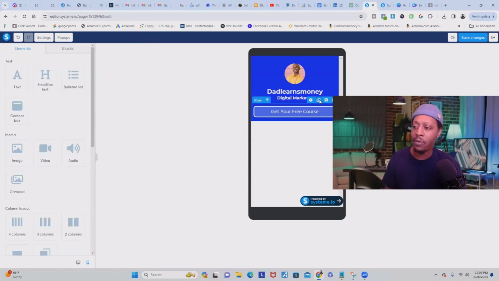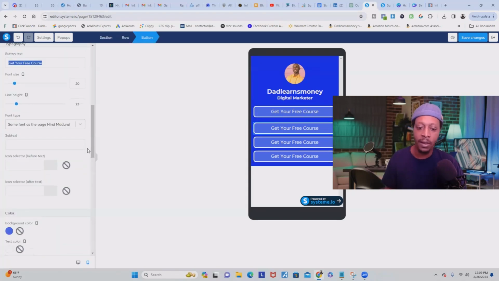All you have to do now is just click on duplicate, and then it's going to make copies of all your buttons, and you can do as many as you like. And then you can repeat these steps any type of way that you want, but it's good just to do the first button, set it to how you want. So all you got to do is just change the links and the text.